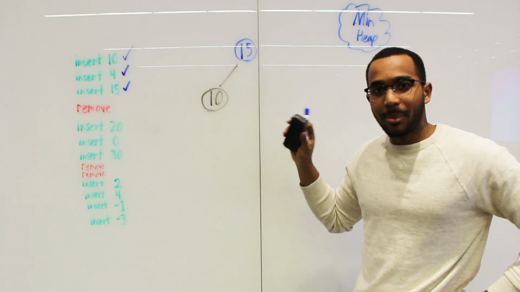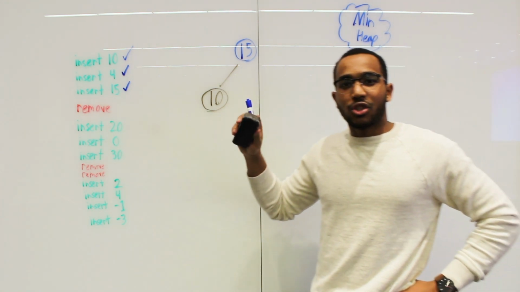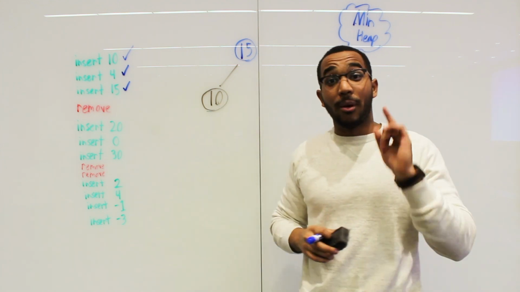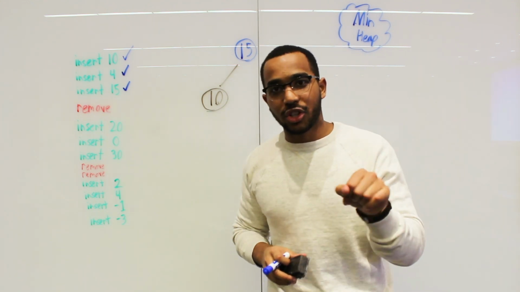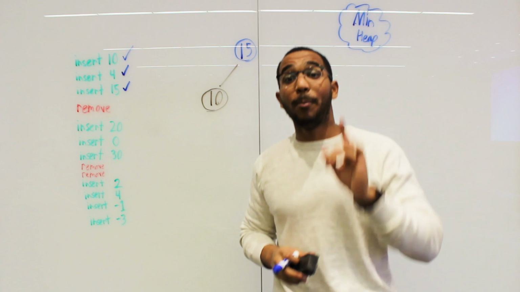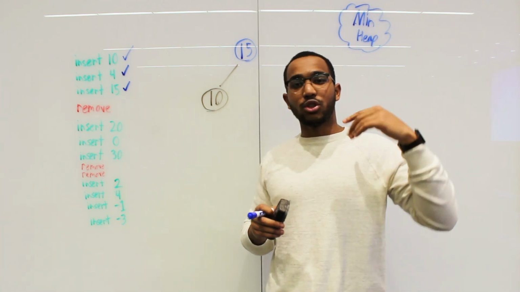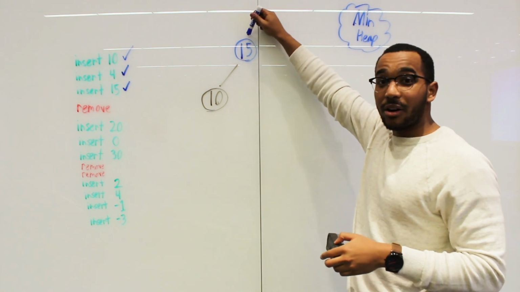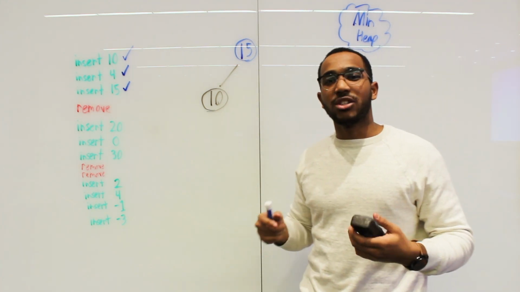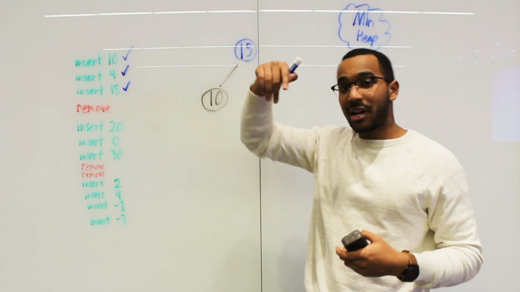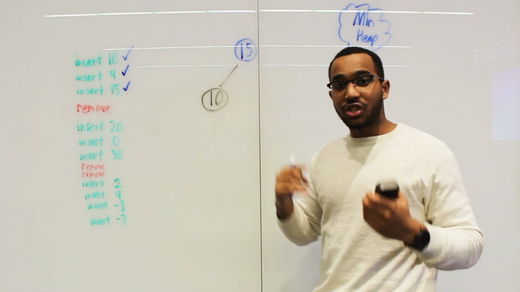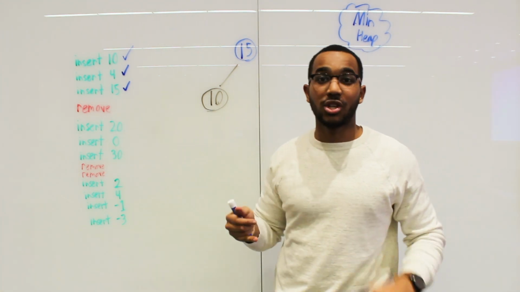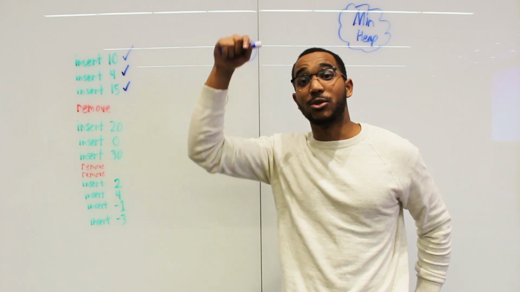Okay, so this is where our heap stands. But you see a problem again. 15 should not be sitting right there. Remember what I said before? On insertion, we need to heapify upwards. On removal, we need to restore the heap property going downwards. The item we just put up here broke our heap. So what we need to do is look at both children and see which of these children I need to swap into my position to restore the heap property. And I'm going to keep doing that on the way down.